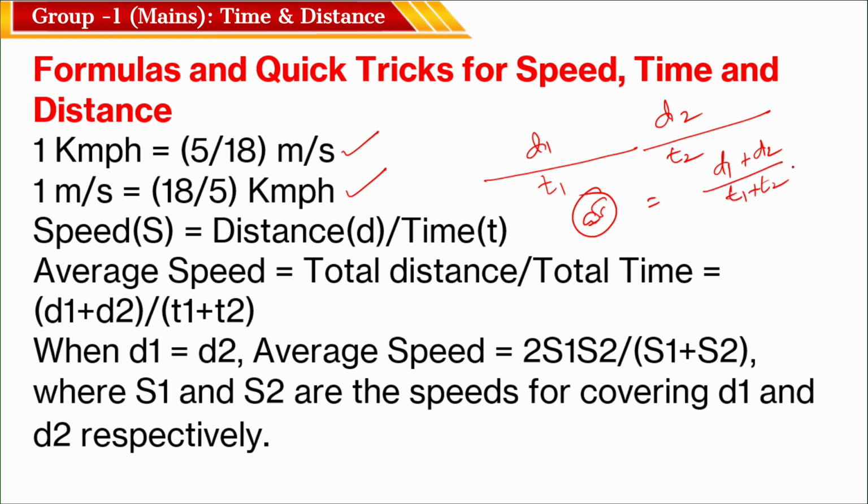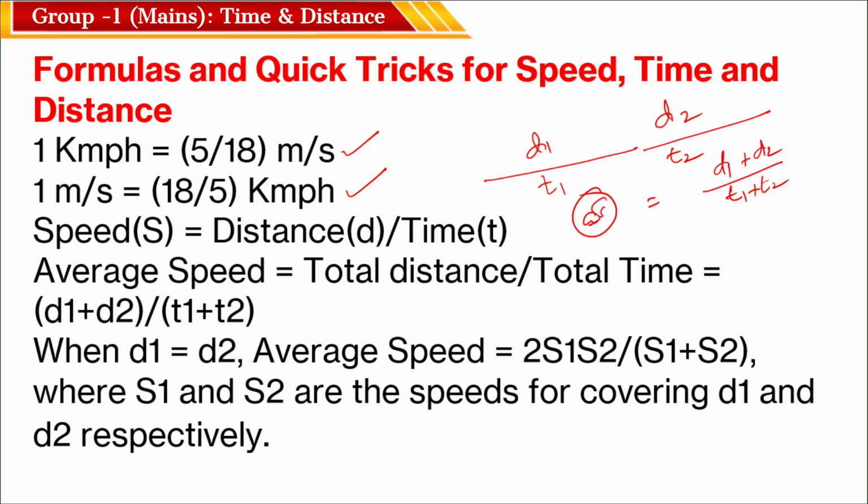If an object travels d1 distance in t1 seconds and d2 distance in t2 seconds, then the average speed of that object or vehicle is d1 plus d2 by t1 plus t2. How did you get it? Simply total distance by total time.